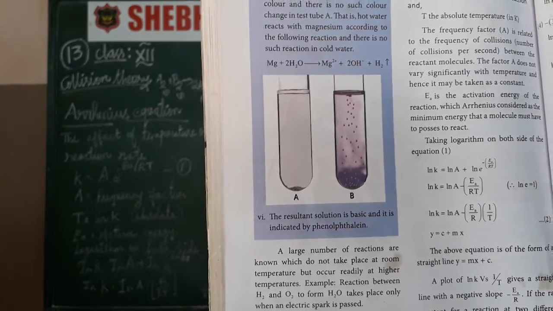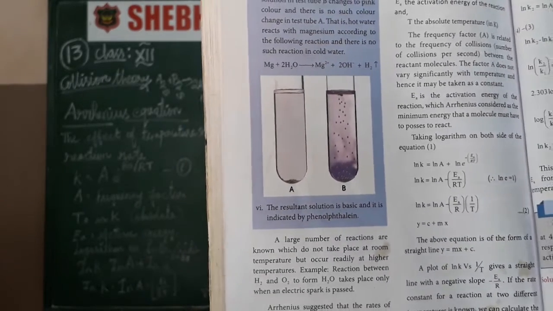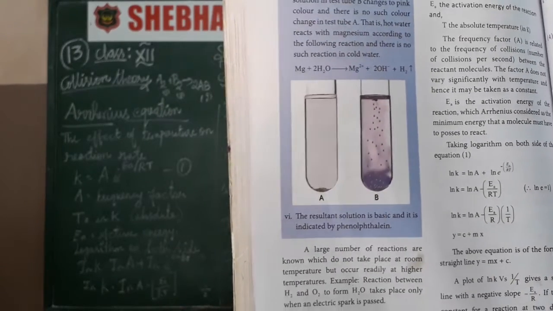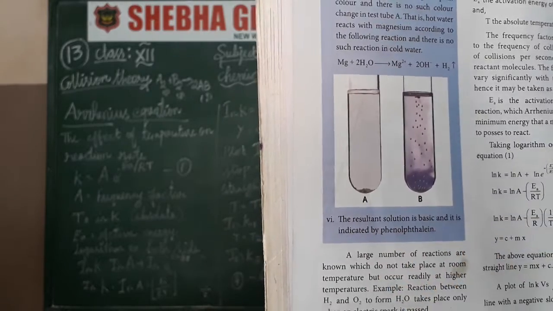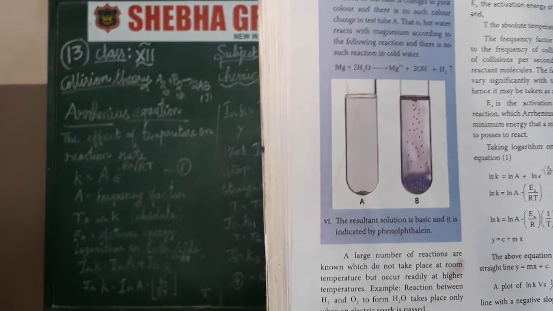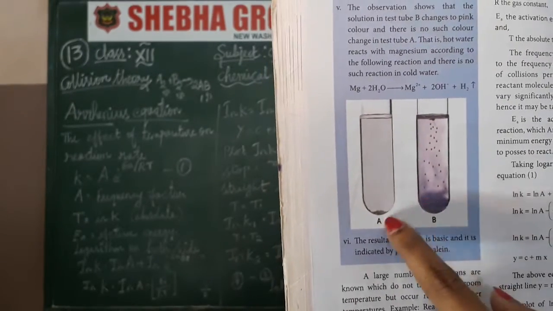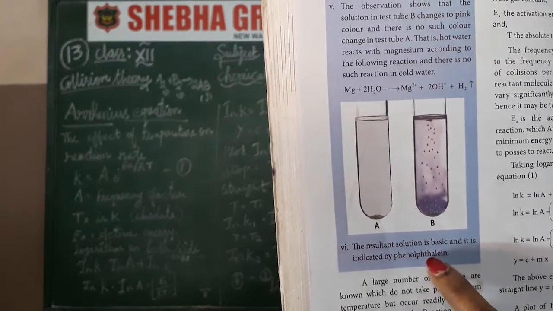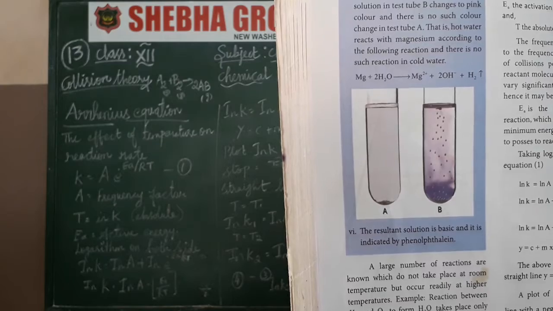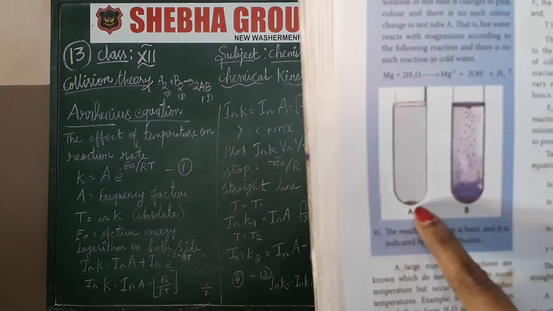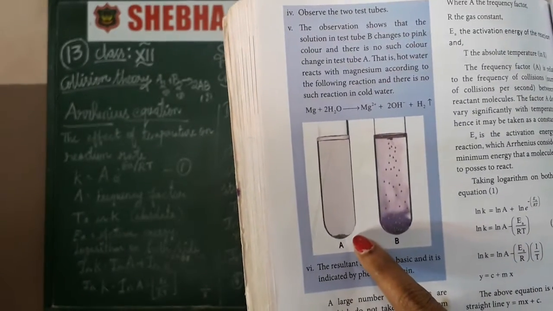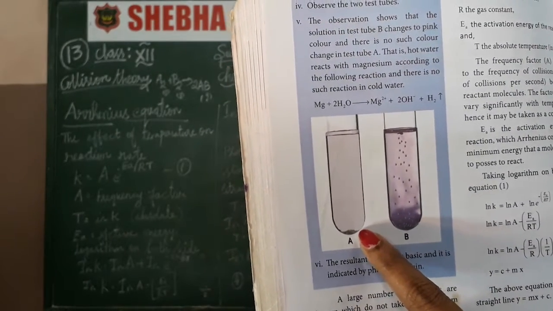For the Arrhenius equation, let us go through a small experiment using two test tubes. One test tube has cold water and test tube B has hot water, with phenolphthalein as the indicator. We add a small amount of magnesium granules. In the cold water with phenolphthalein, adding magnesium granules causes no change in color.